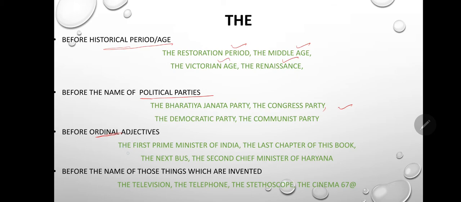So, the first Prime Minister of India, the last chapter of the book, the next bus, the second Chief Minister of Haryana. Next, before the names of things which are invented, like the television, the telephone, the stethoscope, the cinema. All these things are invented. So we will use the before these.